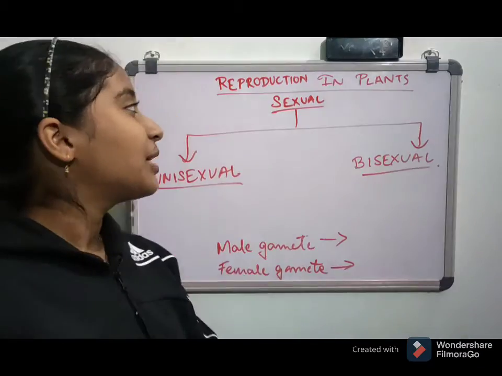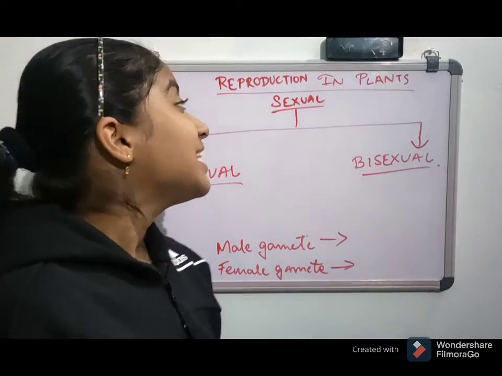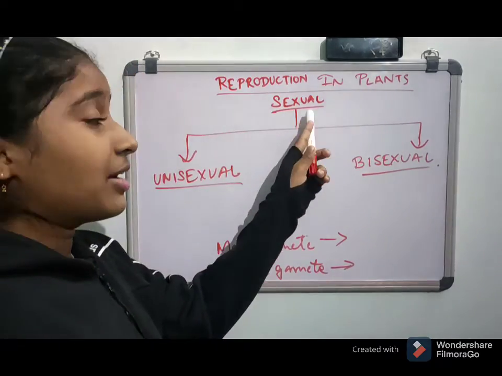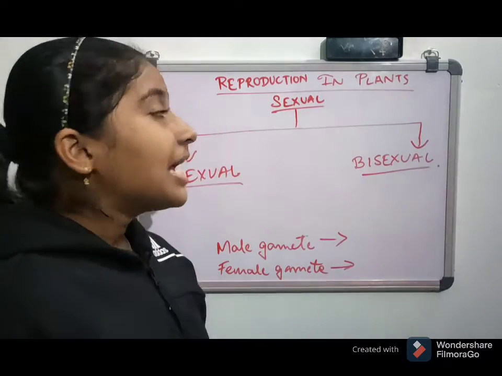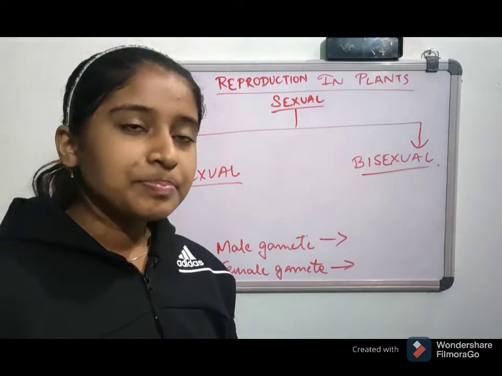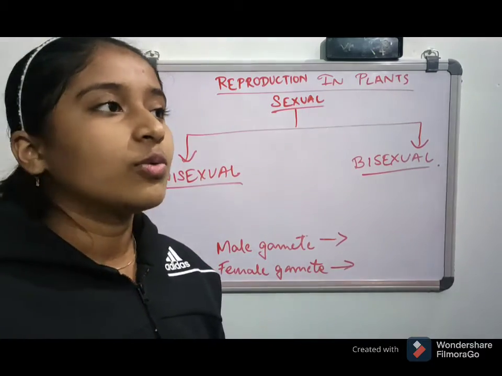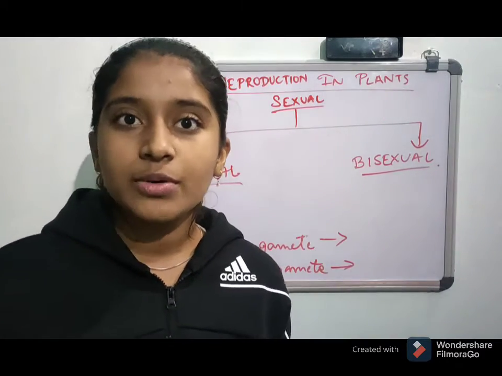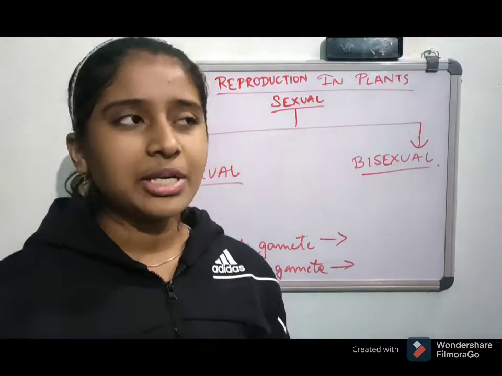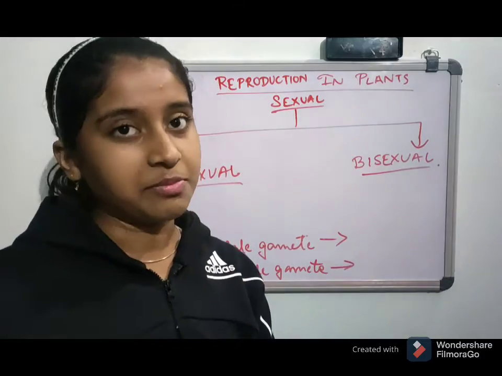Today, we are going to continue our biology session, that is reproduction in plants. In this set of videos, we are going to understand what is sexual reproduction. In the previous videos, we learned about the asexual means, its ways, how to do it, and what are the types, like spore formation, fragmentation, and many more. In this video, we are going to study sexual reproduction.